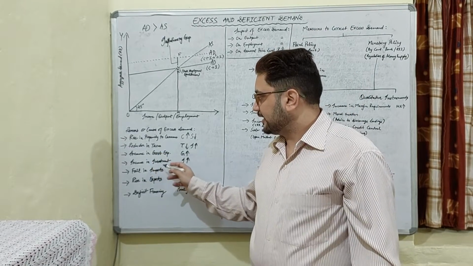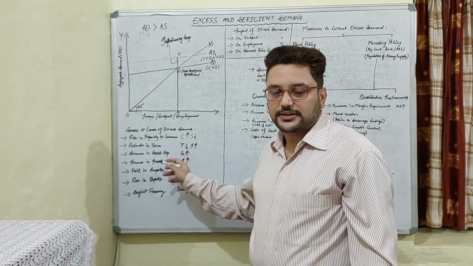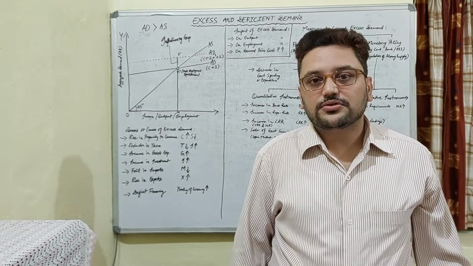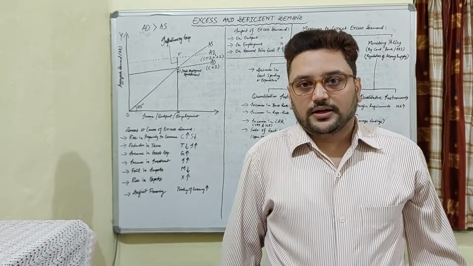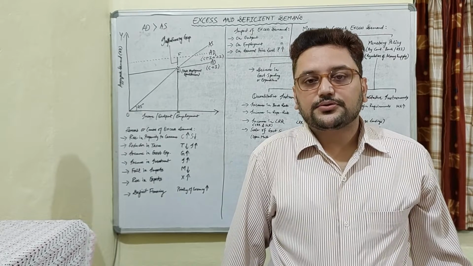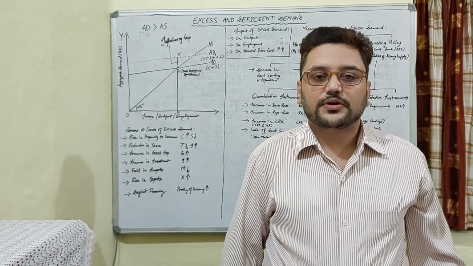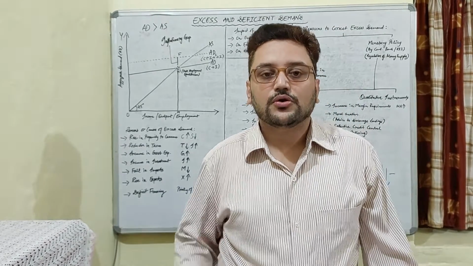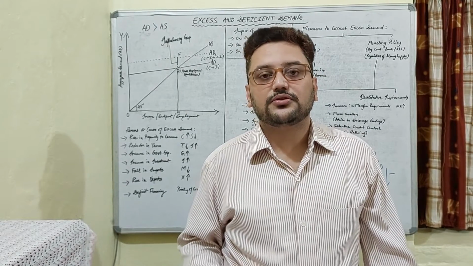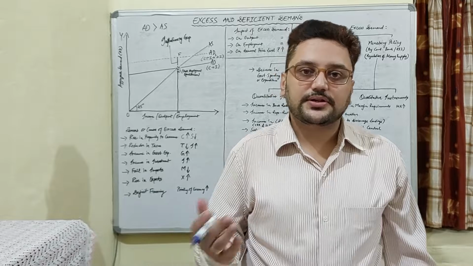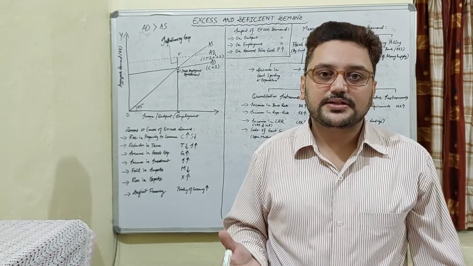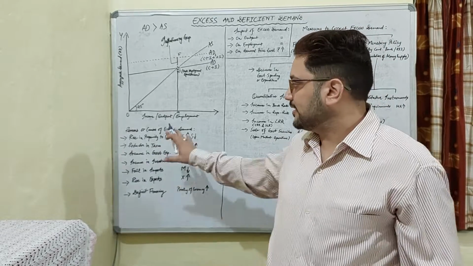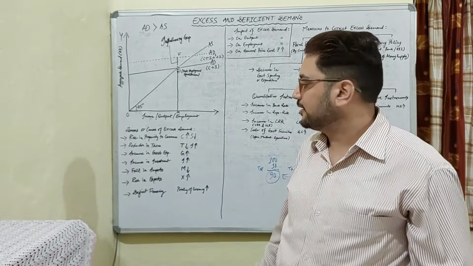Then the next reason for excess demand is an increase in investment. Investment is also sometimes increased by people or firms. When we study the two sector economy, there are firms and households. So firms increase their investments in the economy, like they purchase a new building or new machinery. The person who is spending, some other person is earning that amount, and therefore the money supply in the economy is again increasing, and with the increase in the money supply there is again a situation of excess demand.